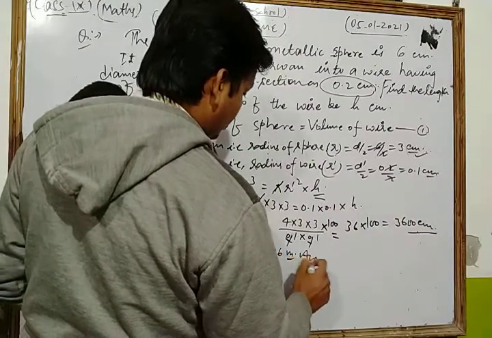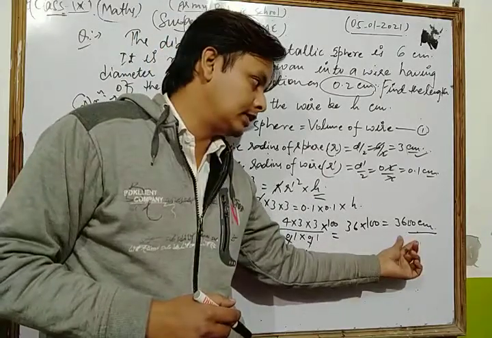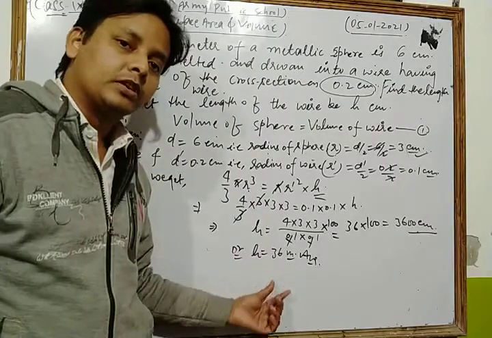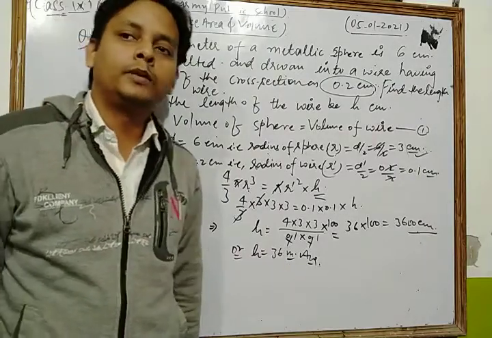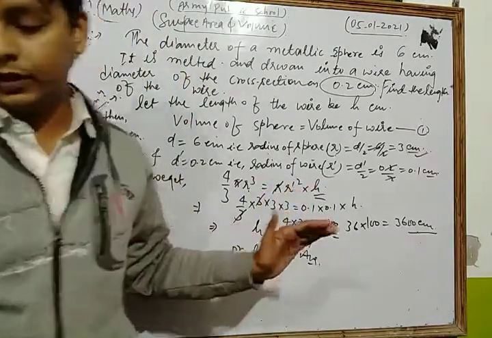This is our required solution of the given question. You can also write 3600 centimeter, or you can write 36 meter, because you know that in 1 meter there are 100 centimeter. Okay, so this is the solution of the given question.